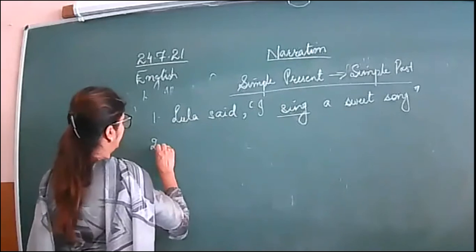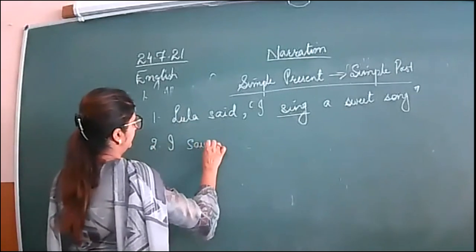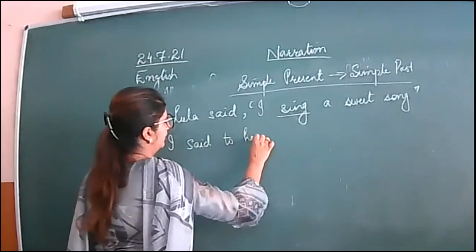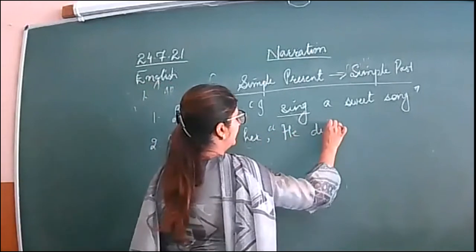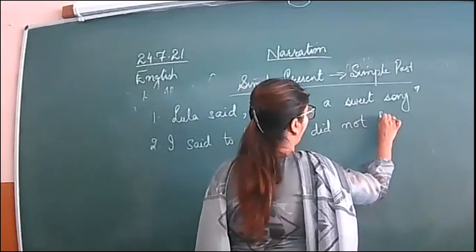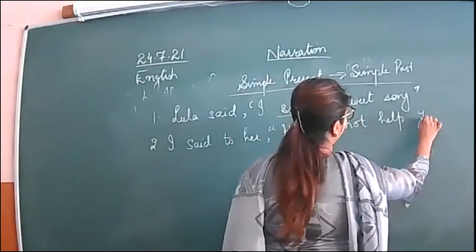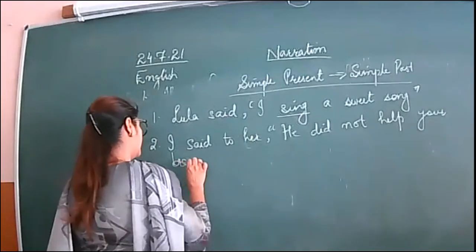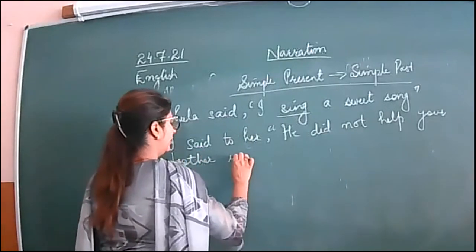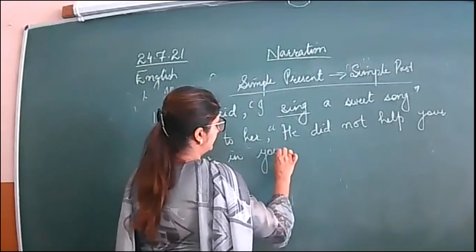I said to her, he did not help your brother in your absence.